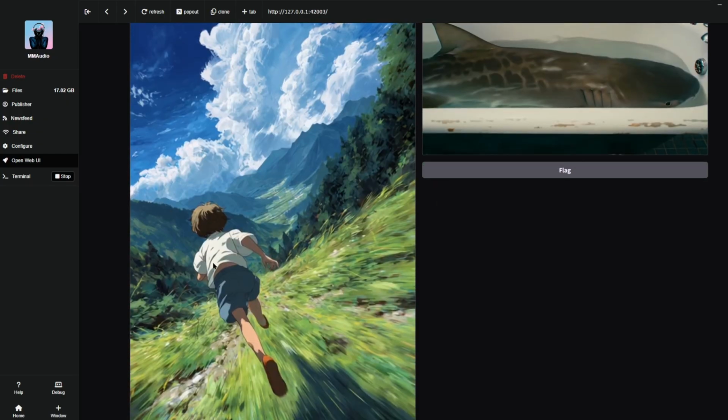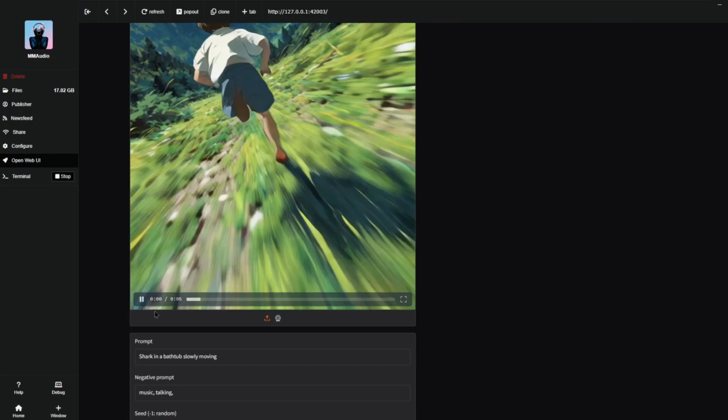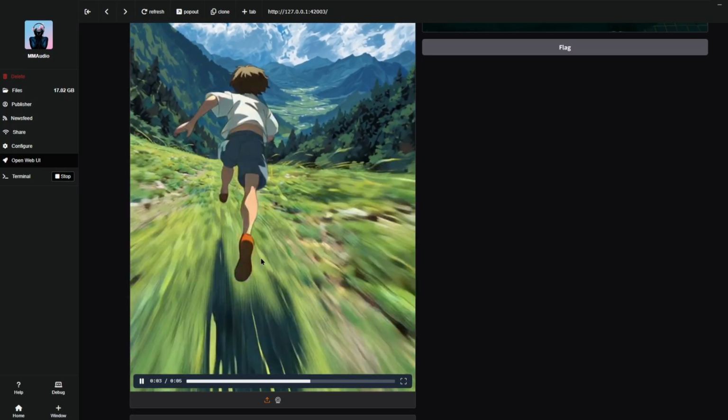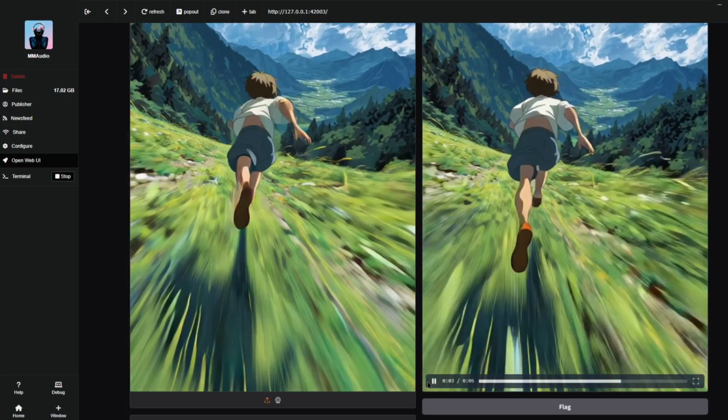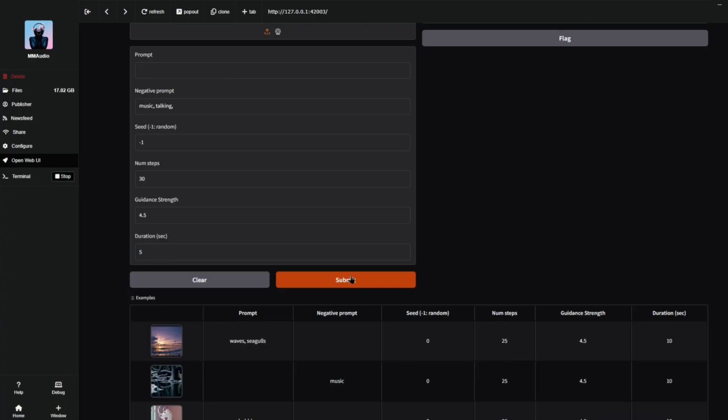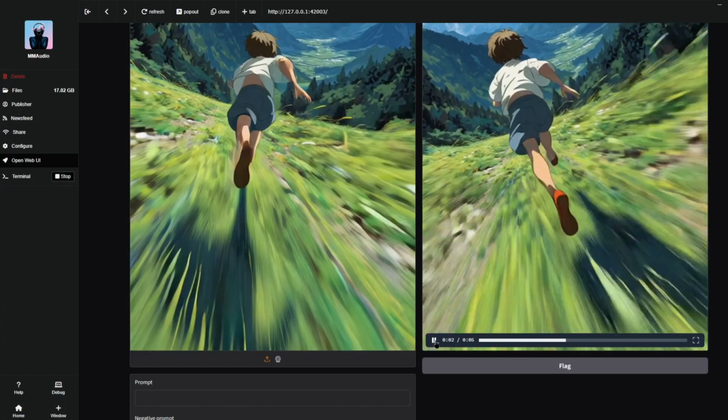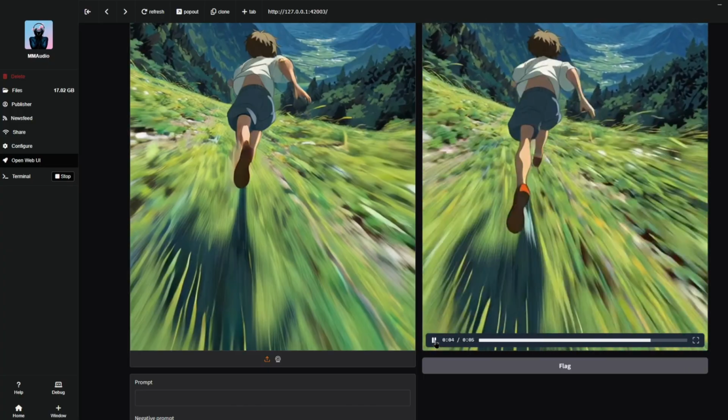Now here's a boy running. It's an anime picture right here, 5 seconds long. Let's see what it gives us for this. Pretty decent, but I think we could do better. Let's try it again. Right, here it is. And a little bit better. Yeah, I like this too.